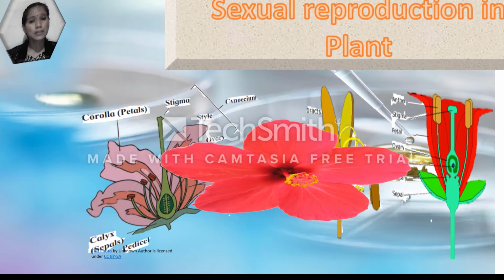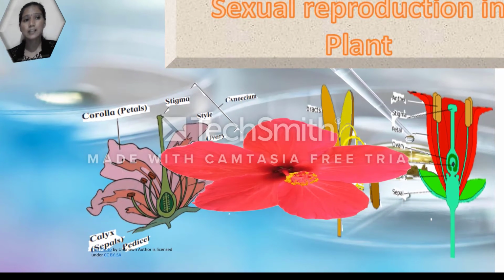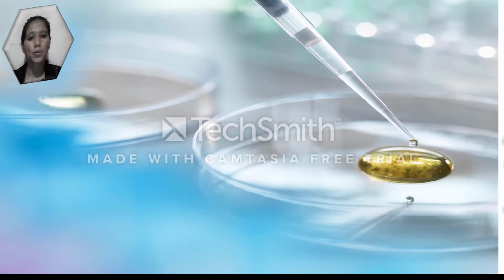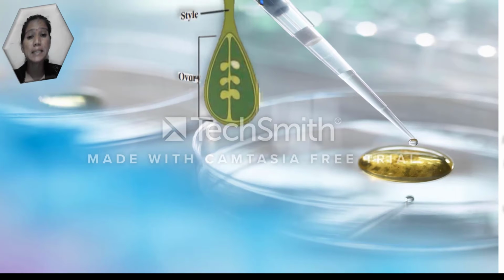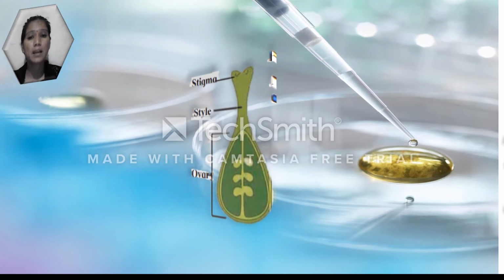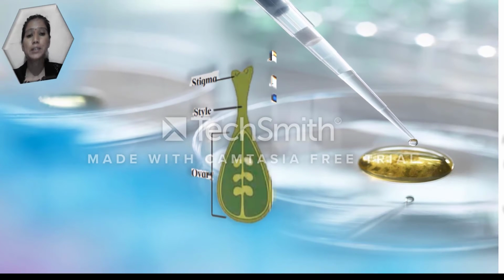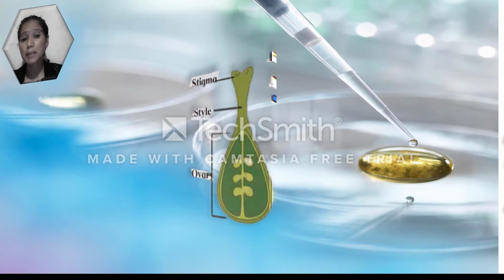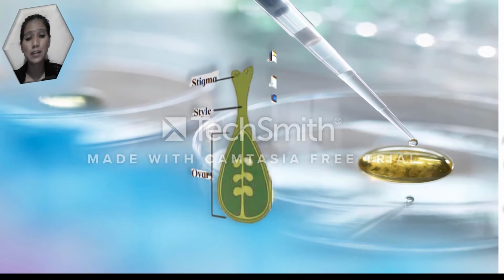You can see the next slide of the ovary structure and style structure. The ovary is present at the basal end of each carpel. A style comes out from the ovary. The stigma is present at the tip of the style. You can see the figures here.